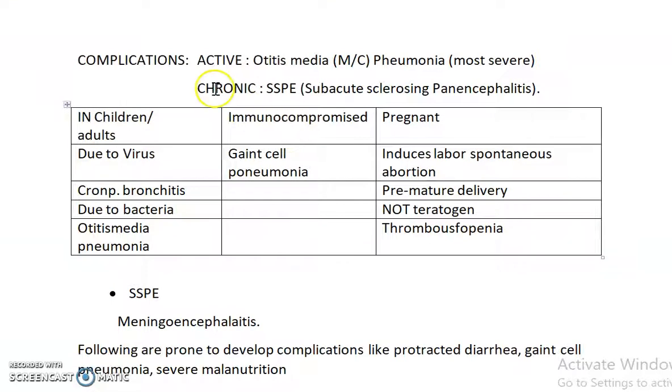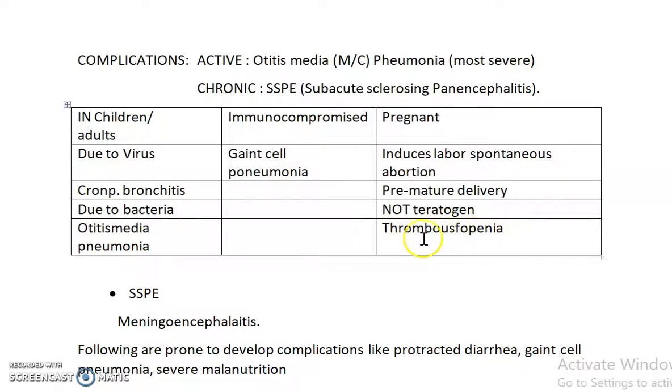And then complications. Acute complications are otitis media, the most common, and pneumonia, which is the most severe. Chronic SSPE, subacute sclerosing panencephalitis, is a chronic complication. The complications can also be divided by children or adults, immunocompromised and pregnant. In the immunocompromised, the complication is giant cell pneumonia. In pregnant females, it induces labor spontaneously, and there are abortions and premature delivery, but it's not teratogenic, unlike the chickenpox virus or some other infections which are teratogenic. It just induces labor, spontaneous abortions, and premature deliveries.